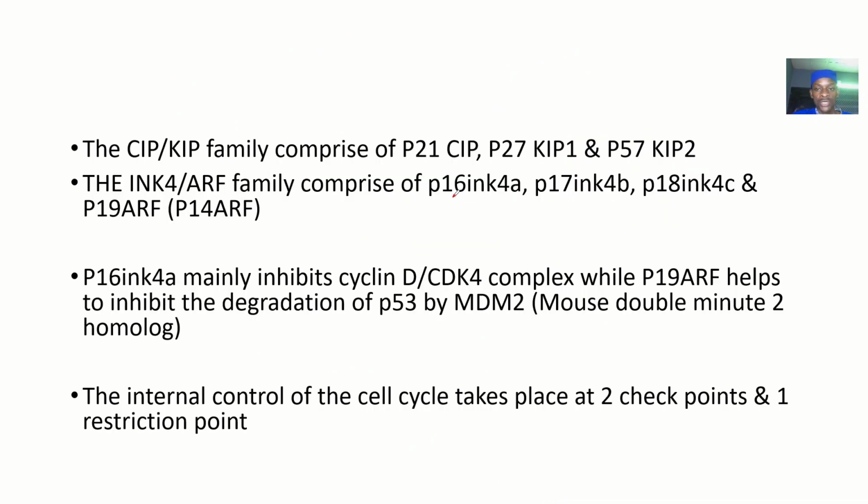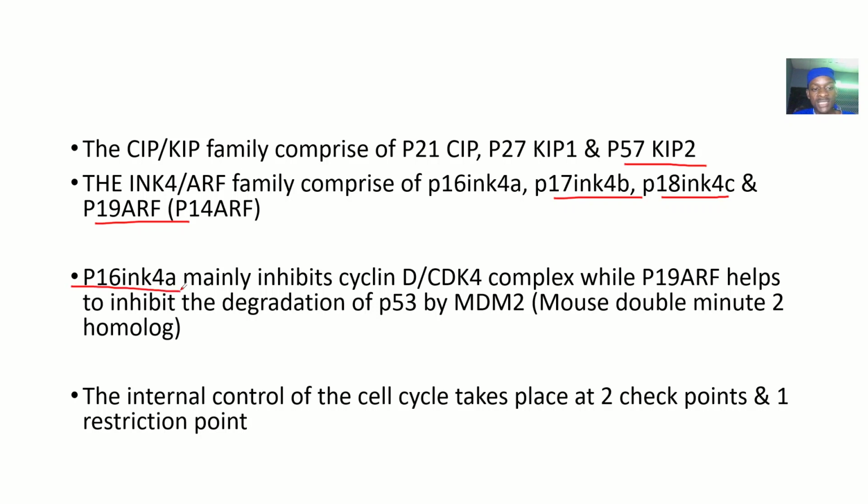On the basis of this, the CIP and KIP family comprise p21 CIP1, p27 KIP1, and p57 KIP2. The INK4 and ARF family comprise p16 INK4a, p15 INK4b, p18 INK4c, and p19 ARF. These are the cyclin-dependent kinase inhibitors.